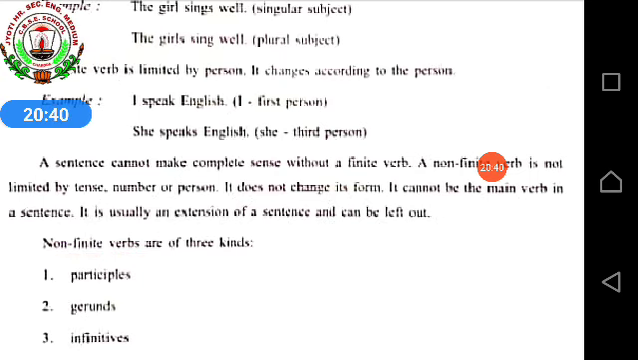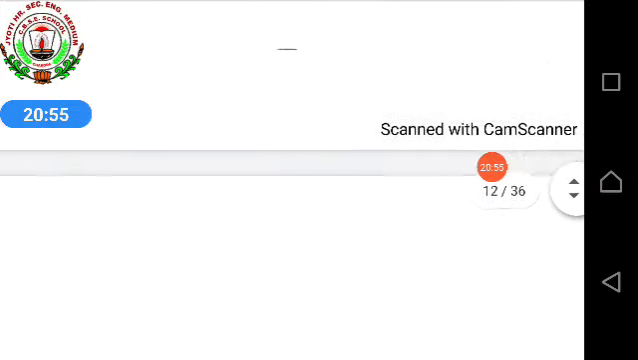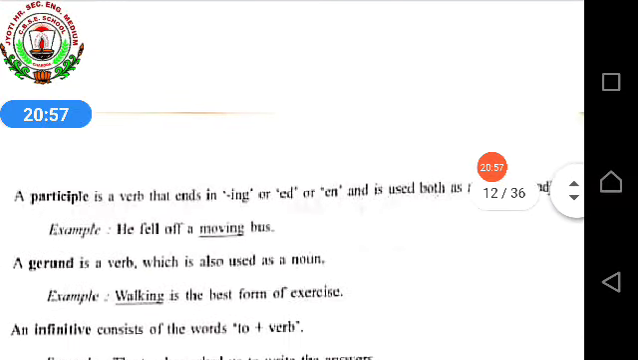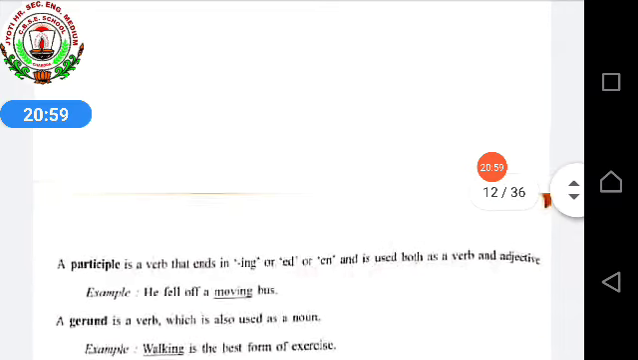So, a non-finite verb cannot be the main verb in a sentence. It is usually an extension of a sentence and can be left out. So, the three kinds are participle, gerund, and infinitive. First, we'll learn about participle.